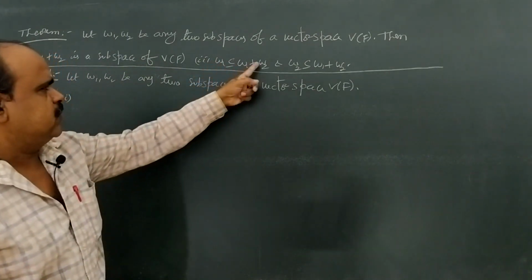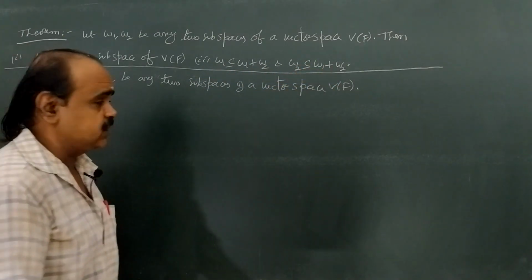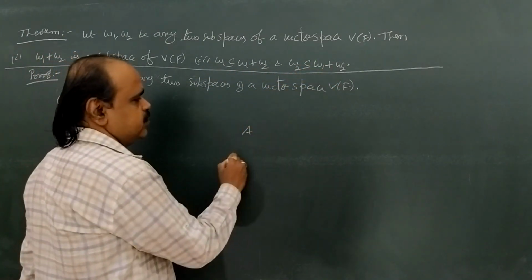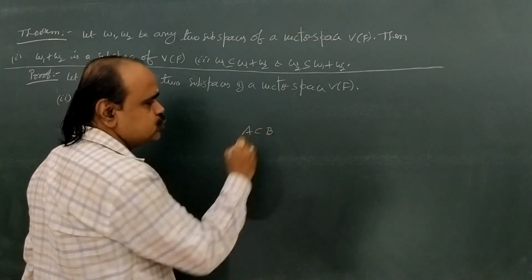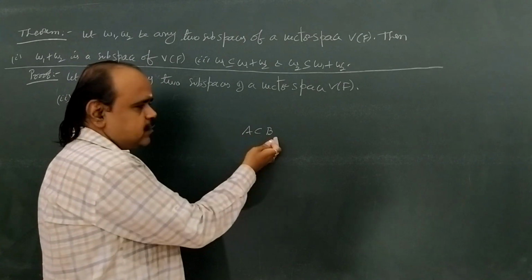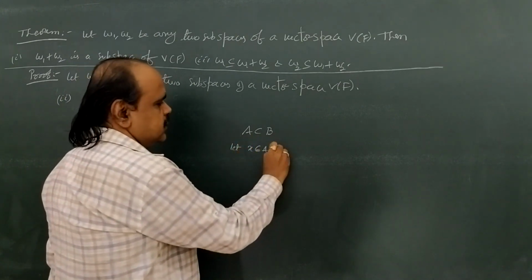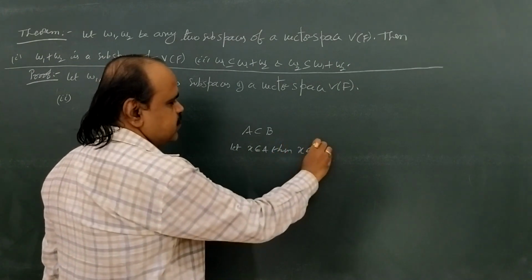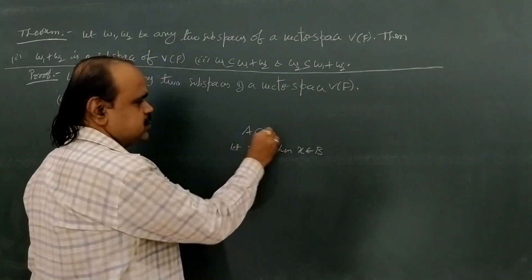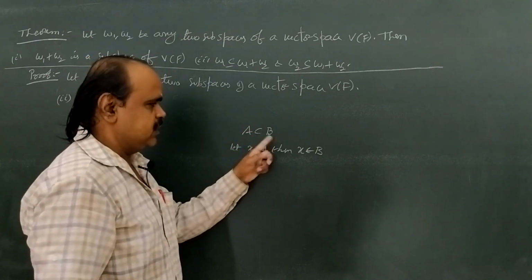W1 is a subset of W1 + W2 and W2 is a subset of W1 + W2. Come to our set theory. For any two sets A and B, if we want to show A is a subset of B, how do we prove it? If we take any x in A and the same element belongs to B, then A is a subset of B. So if we take x in A, then we prove x in B, then A is a subset of B.